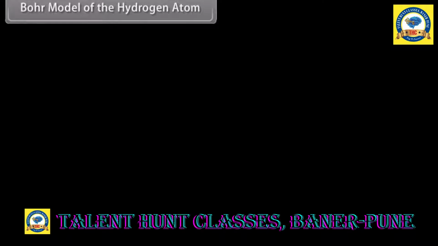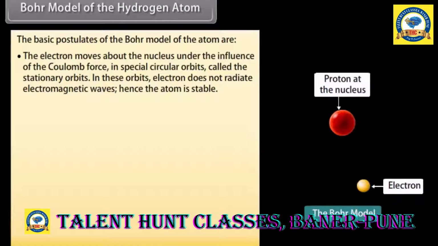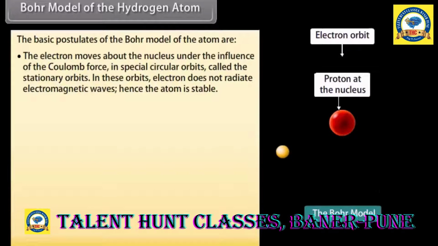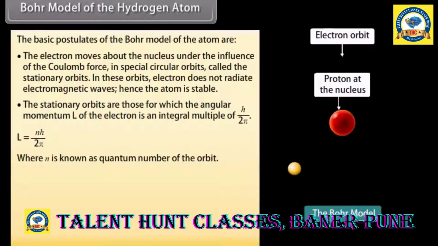Bohr model of the hydrogen atom. The basic postulates of the Bohr model of the atom are: the electron moves about the nucleus under the influence of the Coulomb force in special circular orbits called the stationary orbits. In these orbits, the electron does not radiate electromagnetic waves, hence the atom is stable. The stationary orbits are those for which the angular momentum L of the electron is an integral multiple of h upon 2 pi. L equals nh upon 2 pi, where n is known as the quantum number of the orbit